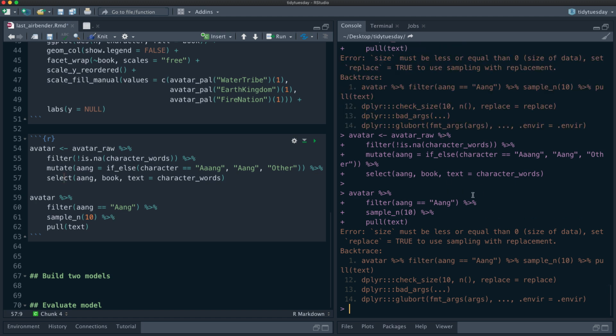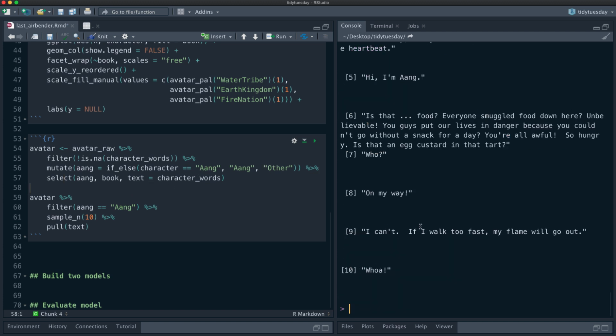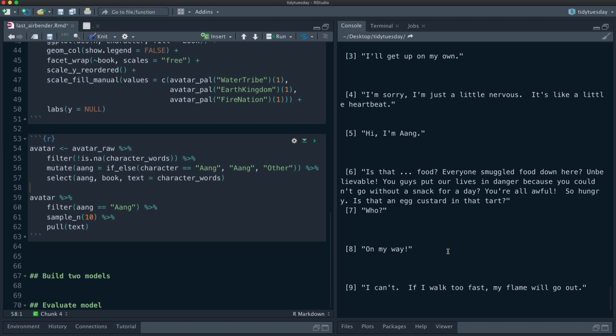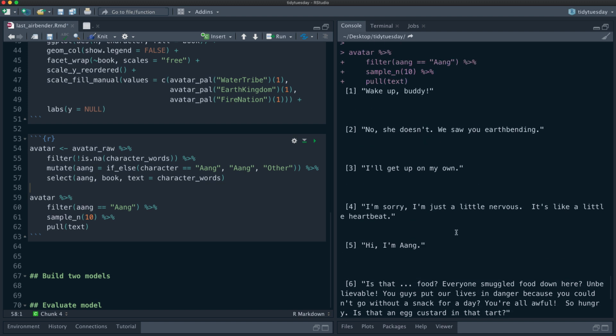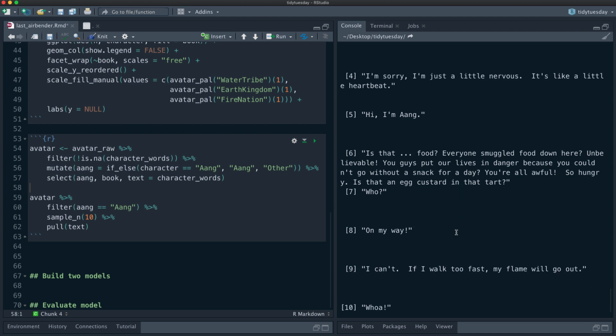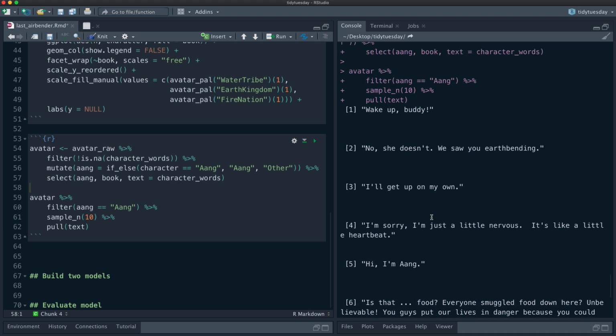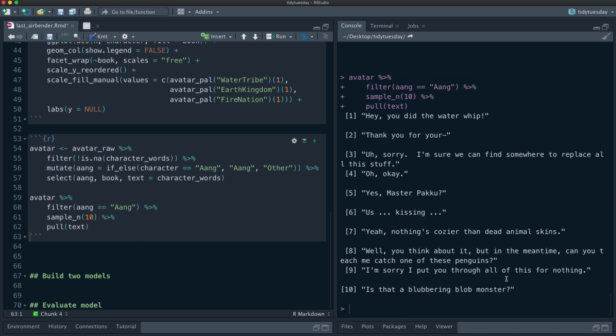There we go. What am I doing? Avatar is here. Filter Aang is equal to, whoops, there we go. Okay, let's try again. Hi, I'm Aang. Okay, some of these are so short. Oh boy, I don't know if this is going to work at all. All right, I did do a little exploration ahead of time.